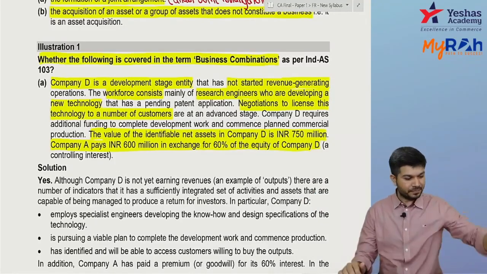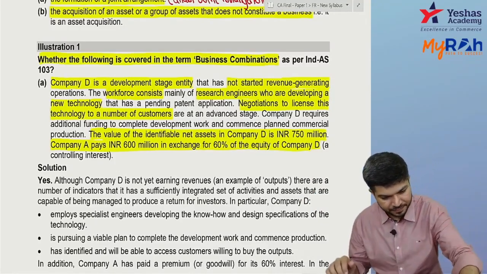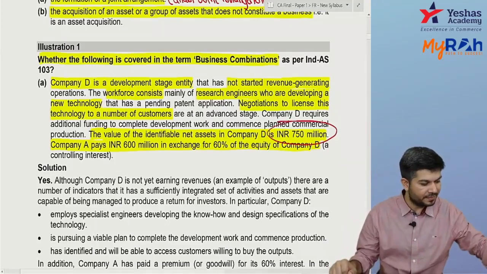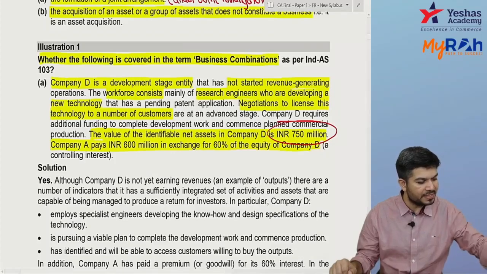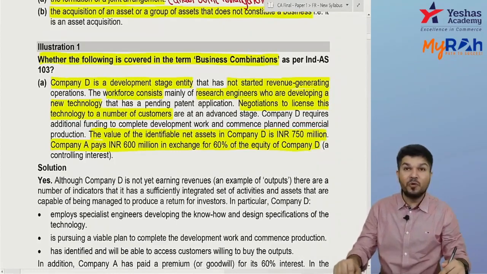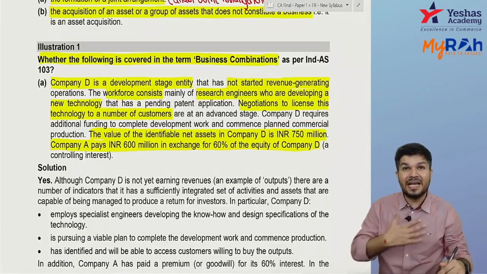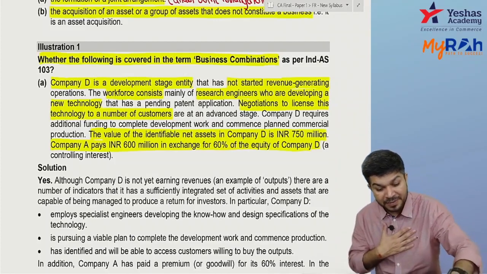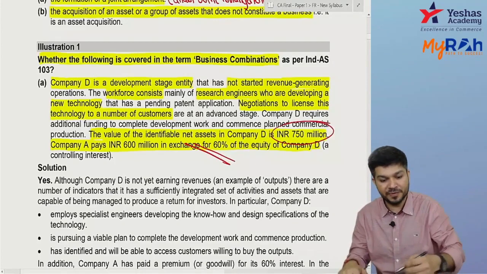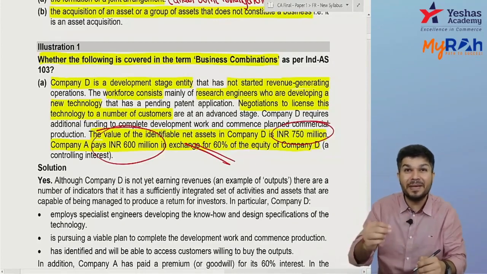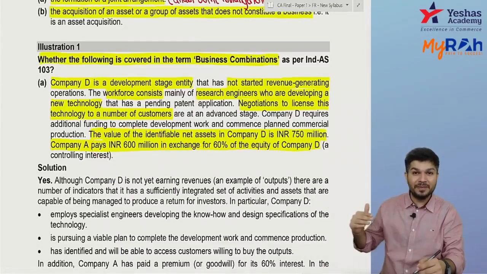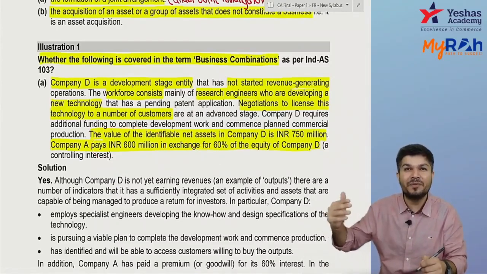One more thing. If you check the net assets, they have net assets of 750 million, and we acquire 60%. Can I say 450 million? So net assets acquired are 450 million, but how much are we paying? Instead of 450, we pay 600. We are paying an extra 150 million.